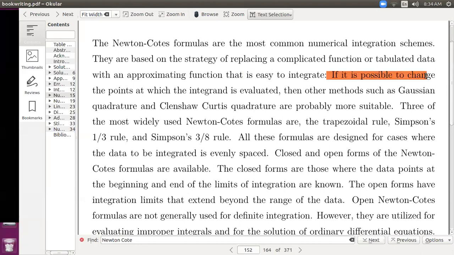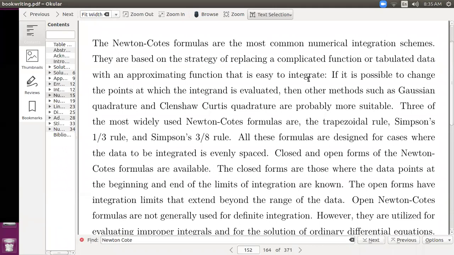If it is possible to change the points at which the integrand is evaluated, then other methods such as Gaussian quadrature and Clenshaw-Curtis quadrature are probably more suitable.